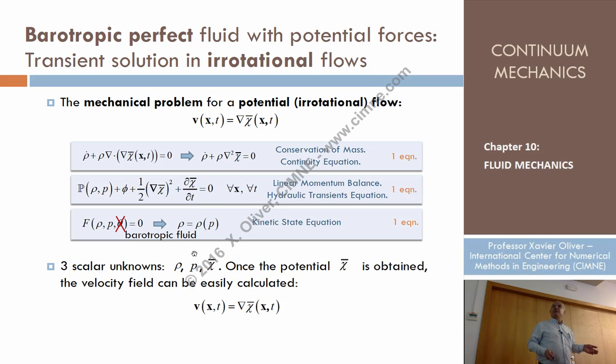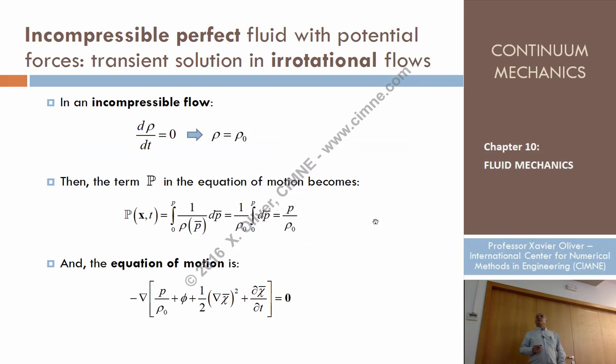And they are really efficient because they solve a simple problem, 3 equations with 3 unknowns. Okay? Look, on top of that, in irrotational flow we are talking about a perfect fluid, potential forces, transient solution, look, it's transient, not steady state, and irrotational flow.